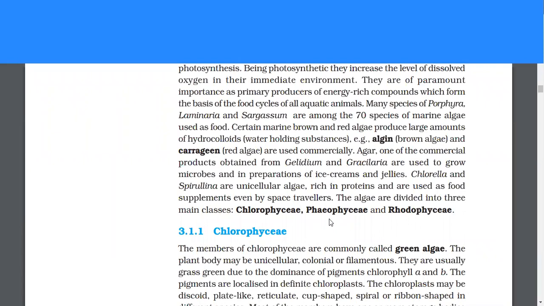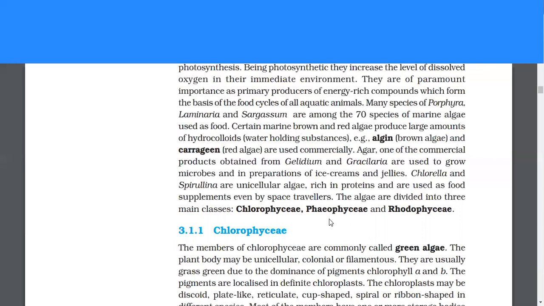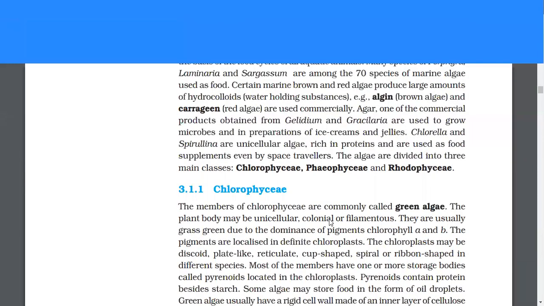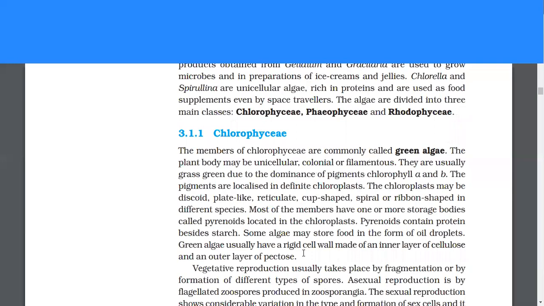Certain marine brown and red algae produce large amounts of hydrocolloids. For example, algin from brown algae and carrageen from red algae are used commercially. Agar, one of the commercial products obtained from Gelidium and Gracilaria, is used to grow microbes and in preparations of ice creams and jellies. Chlorella and Spirulina are unicellular algae rich in proteins and are used as food supplements even by space travelers. The algae are divided into three main classes: Chlorophyceae, Phaeophyceae, and Rhodophyceae.